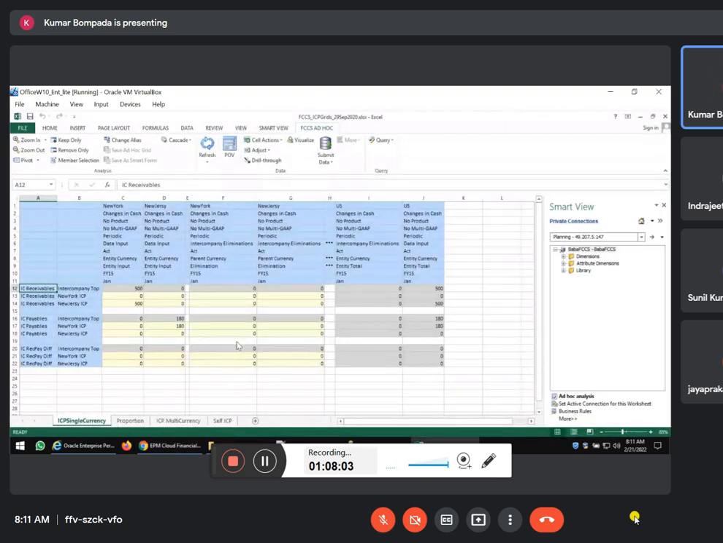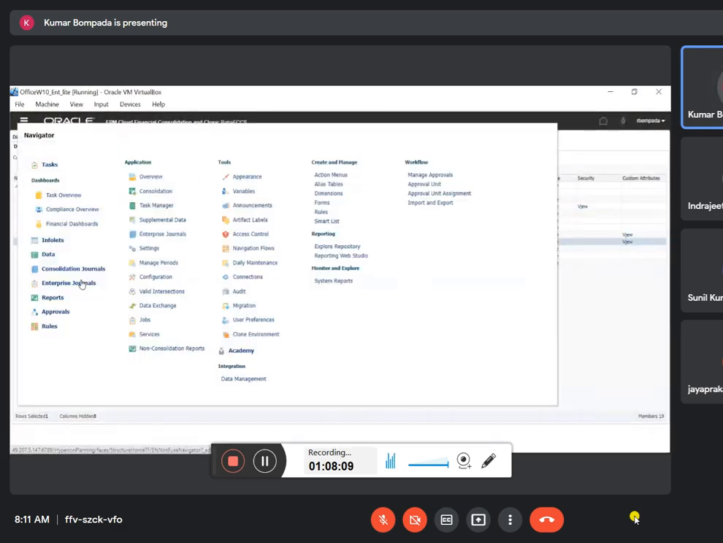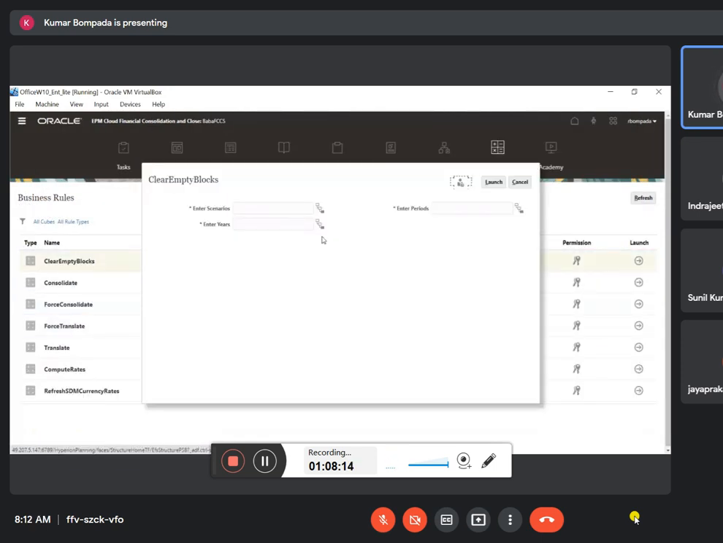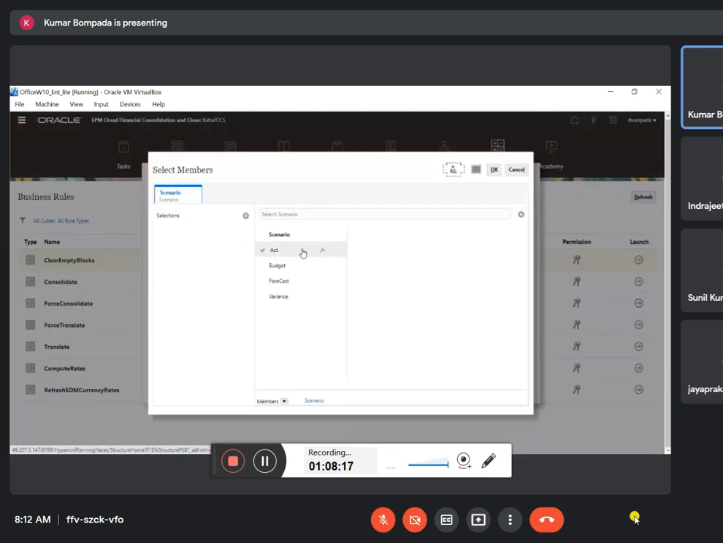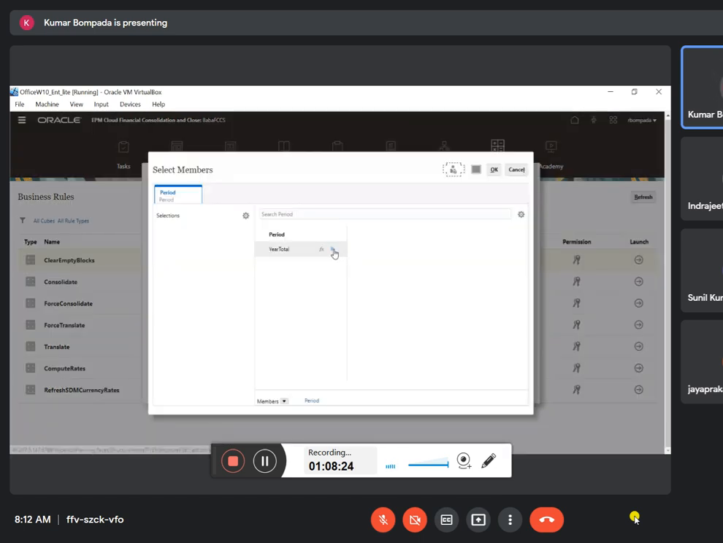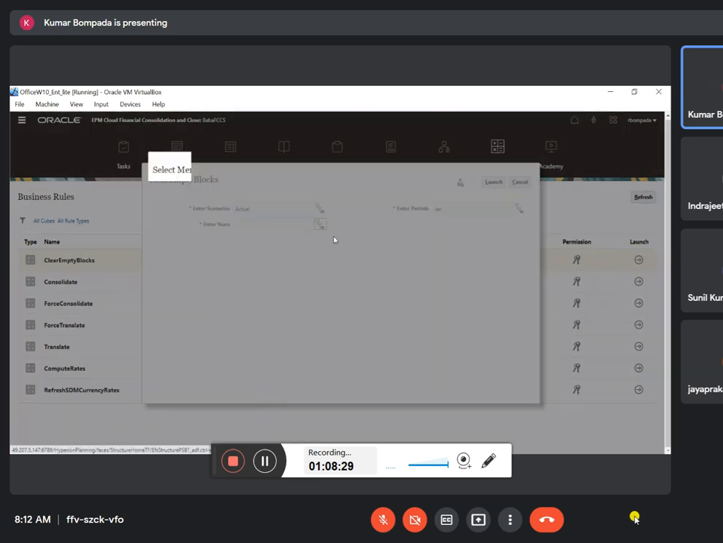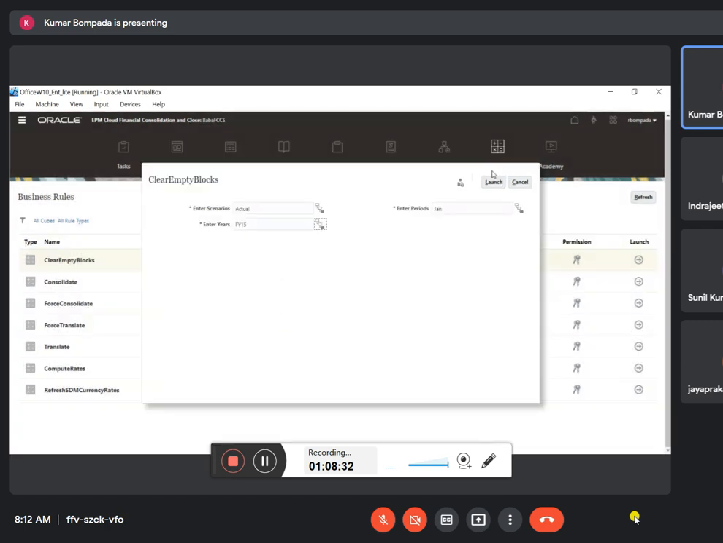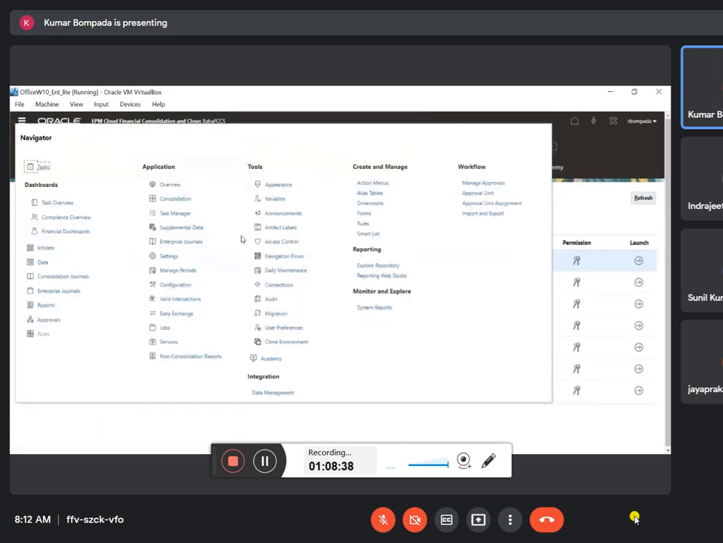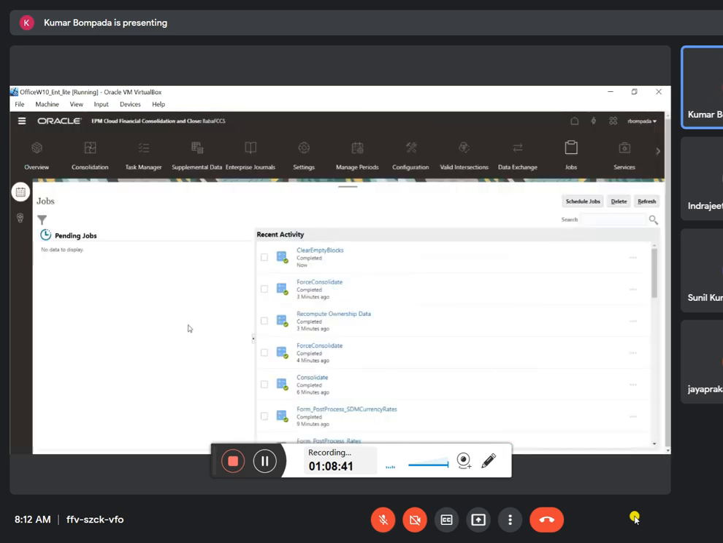One minute. So come here, go to rules. There is a rule called clear empty blocks, right? I'll run this one. So for scenario actual, yes. Periods, January, yes. Year FI15, yes. Launch. Job. Right, now we'll do the consolidation again.